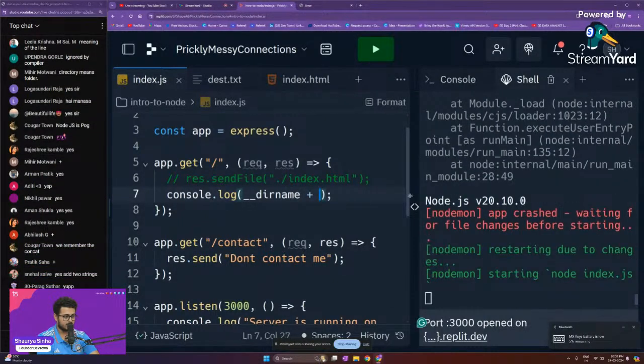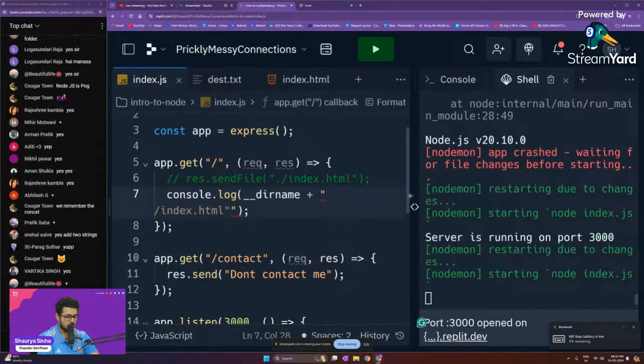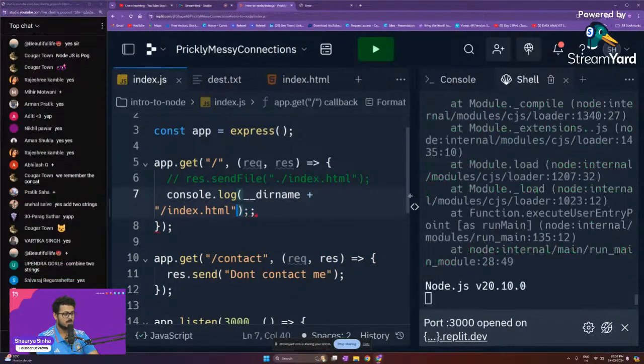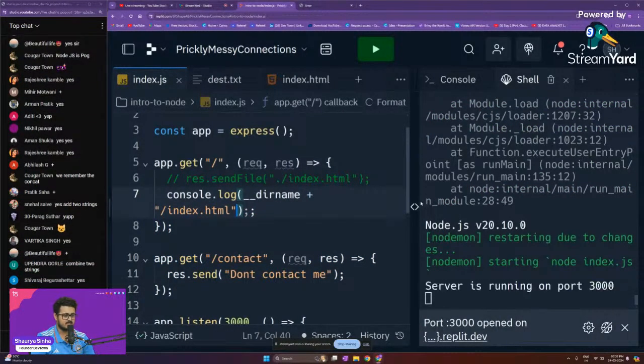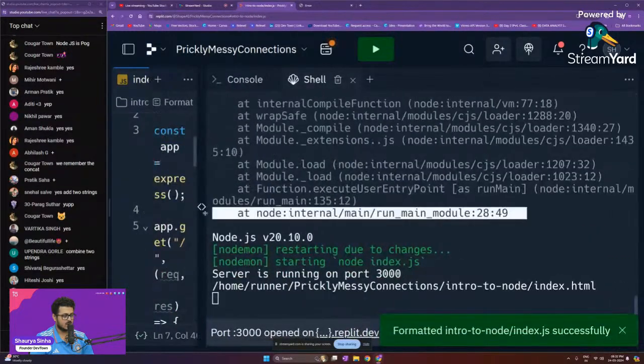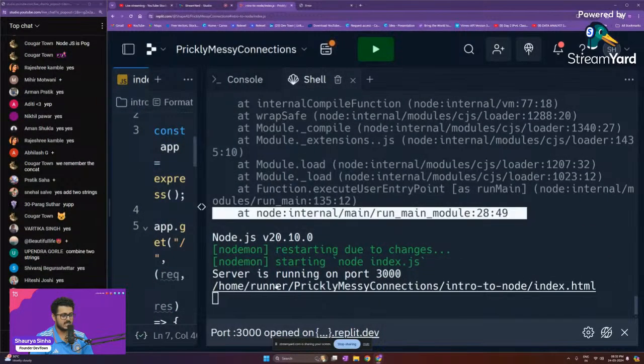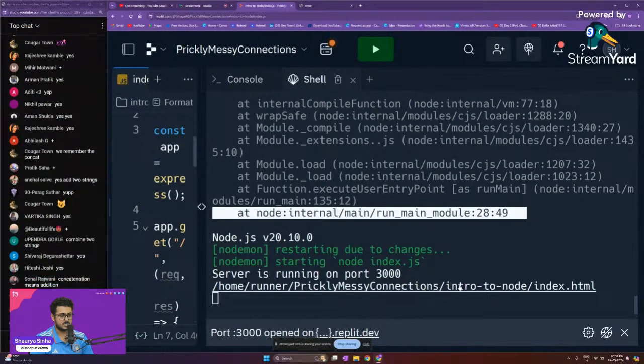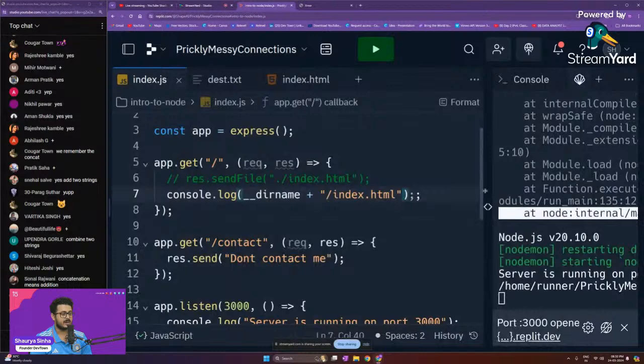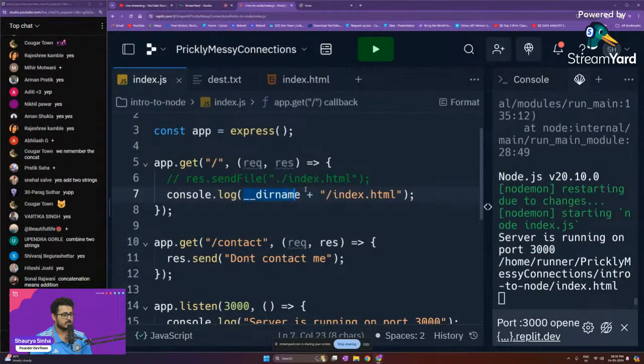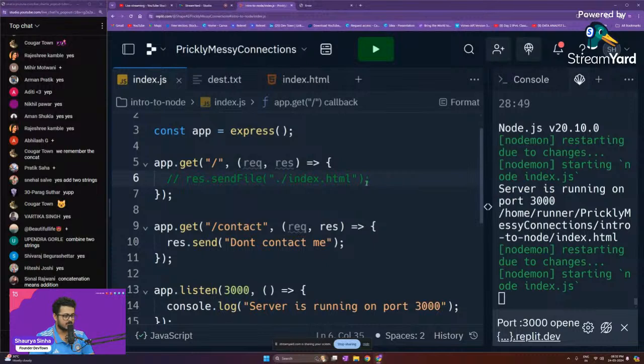/index.html. Okay, so let us save this. As you're able to see right now, we are getting our /home, /runner, prickly messy connections, intro to node, /index.html. This is what we want to give to our send file, guys. So we can just remove this from here. We can remove this particular line as well.